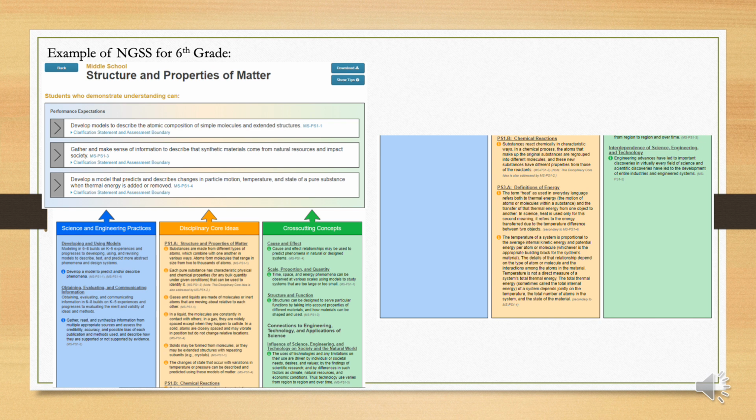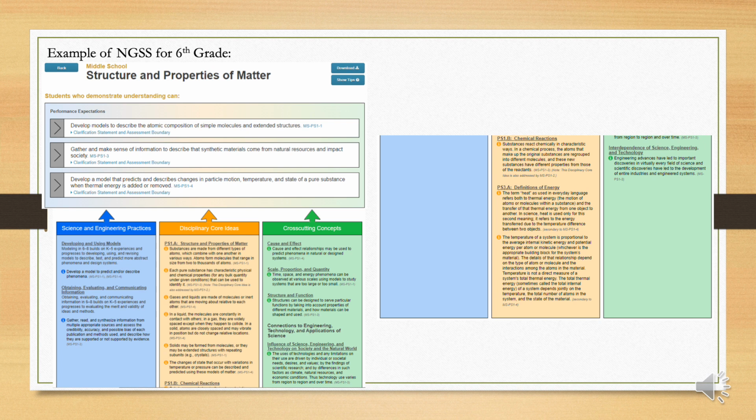Here is an example of the NGSS for 6th grade, which is at the middle school level, and it is the structure and properties of matter. In this area, students who demonstrate understanding can develop models to describe the atomic composition of simple molecules and extended structures. They will also be able to gather and make sense of information to show that synthetic materials come from natural resources and impact society.